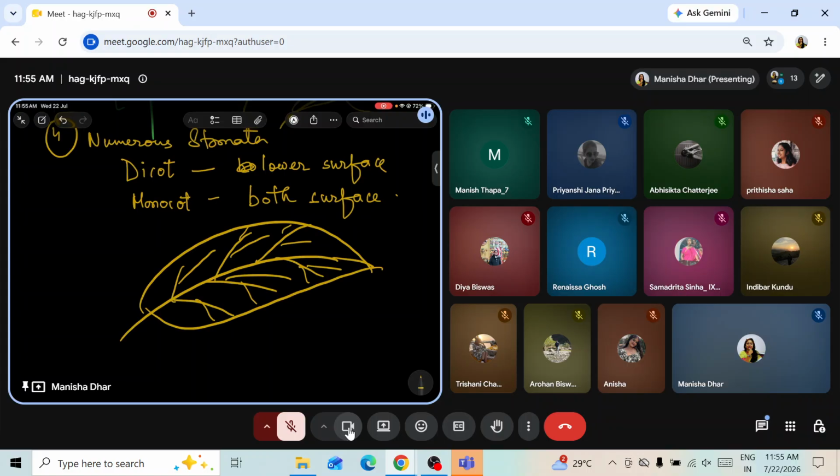These will help in quicker transport of water and minerals, helping rapid transport of substances. So the extensive vein system helps in rapid transport from the mesophyll cells.